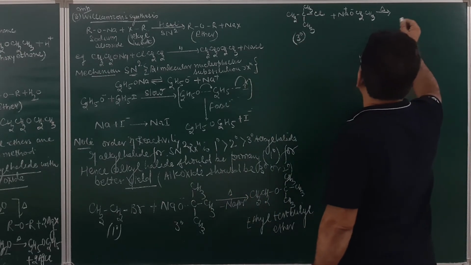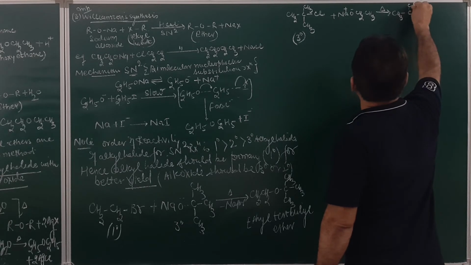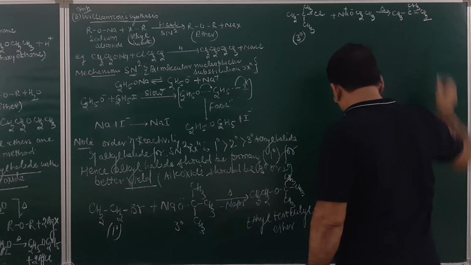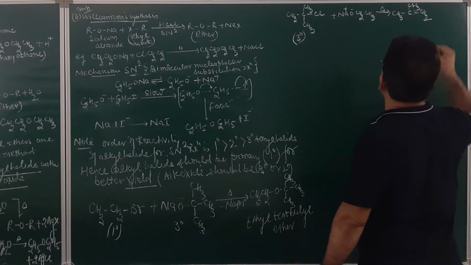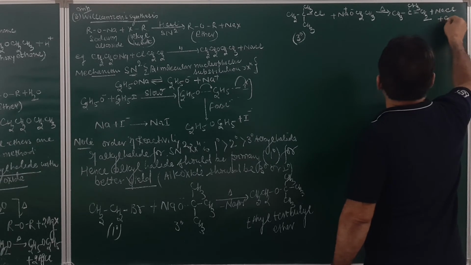Am I clear? The major product of the reaction will be alkene. Just see, ethers are not formed. So this can become a very important question in the board examination. Plus sodium chloride plus ethyl alcohol will be given out.